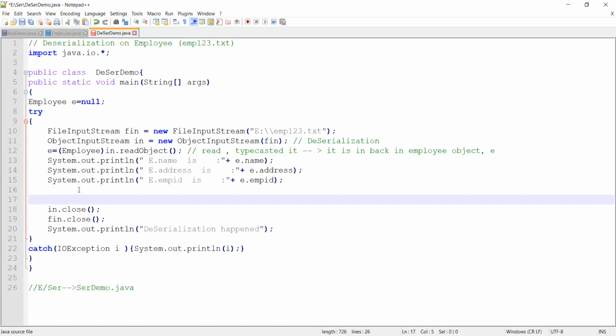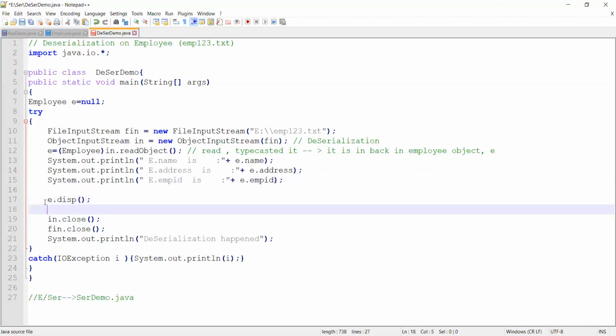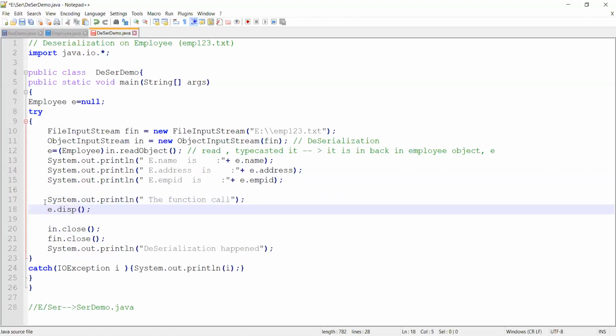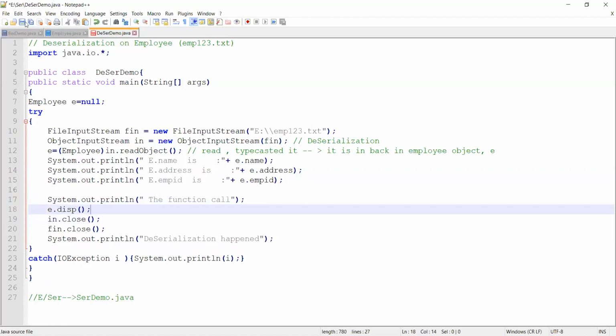You can even have E dot this over here. Control C, Control V. Just have an SOP so that the displays come out well. Save my program, deserialization demo. Okay, now I'll explain all what I've done.